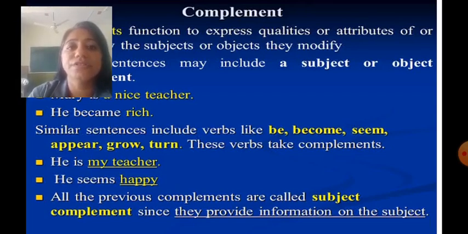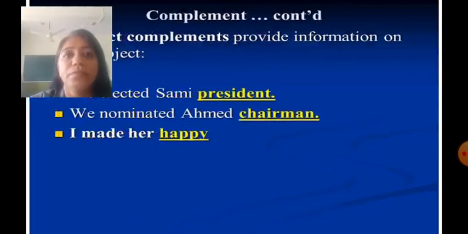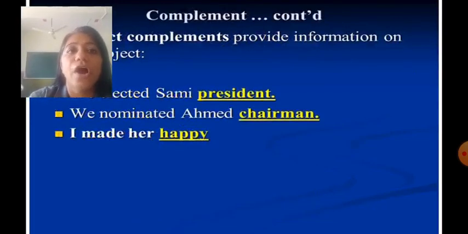These words take a complement. He is my teacher. He seems happy. All the previous complements are called subject complements since they provide information on the subject. Object complement. An object complement provides information on the object.